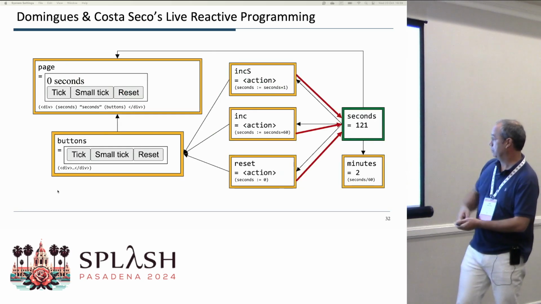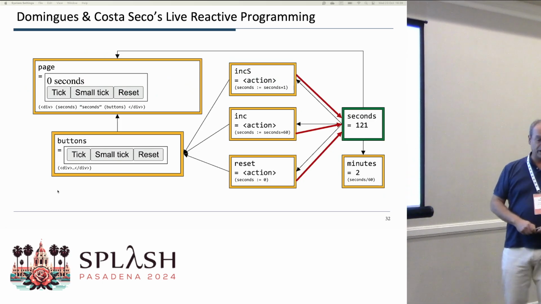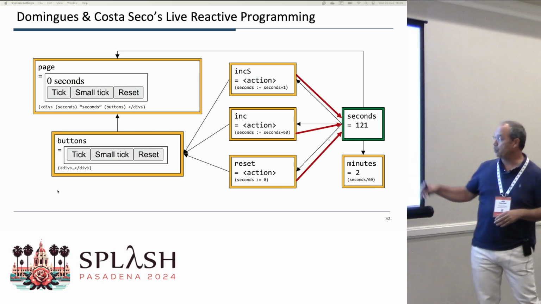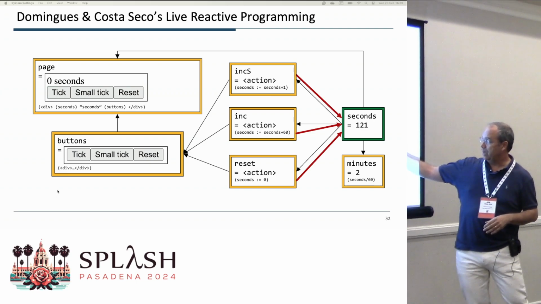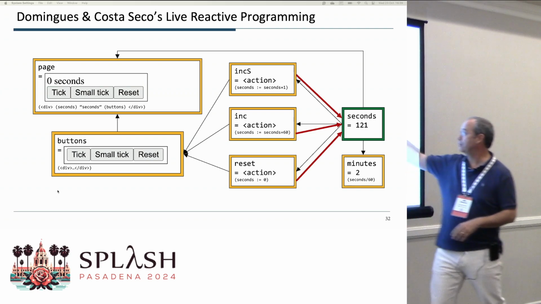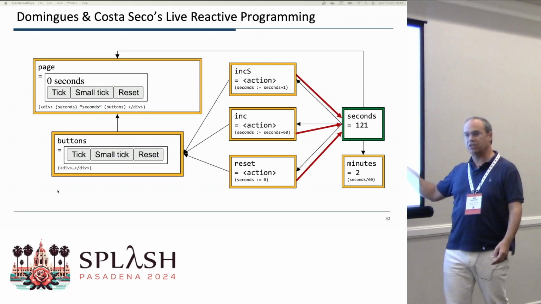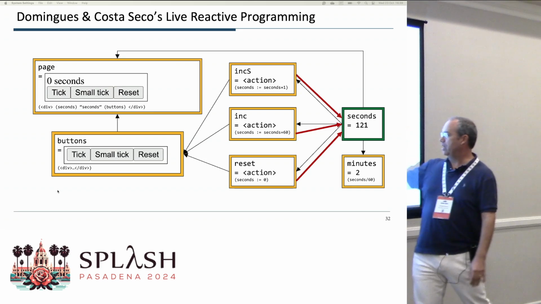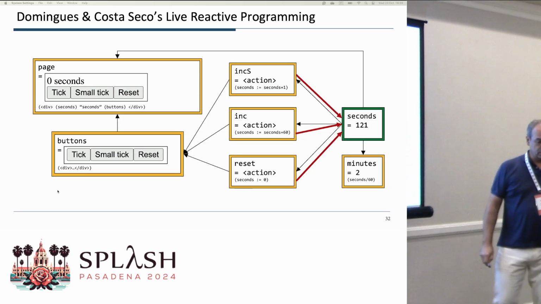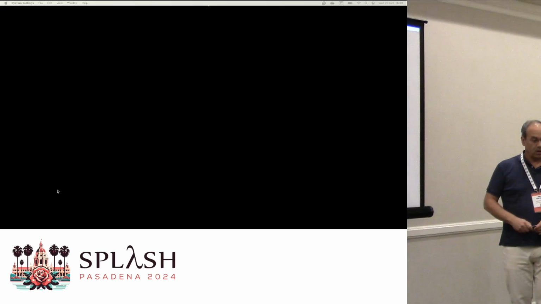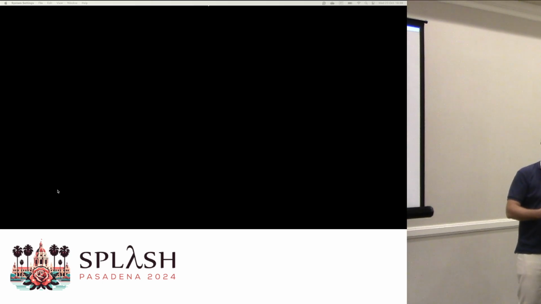The same dependency graph is used in order to propagate the data changes from the increment seconds over here, and the change seconds. It also changes minutes, not used anymore, but then propagates the proper changes to your user interface. And that was the demo that I wanted to do live.